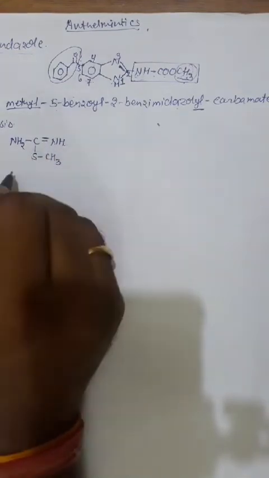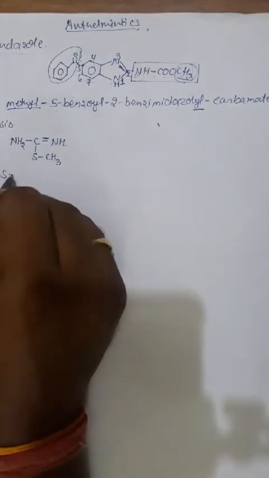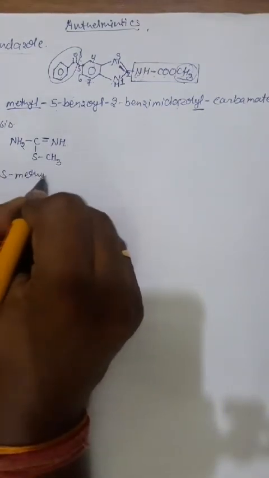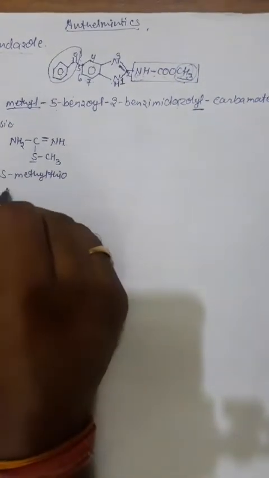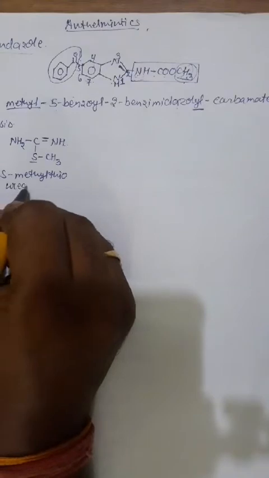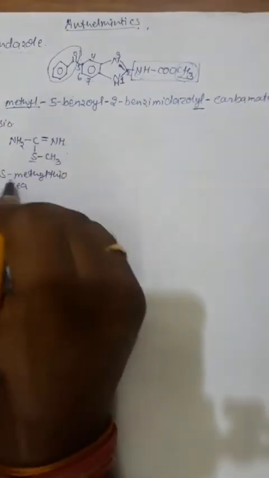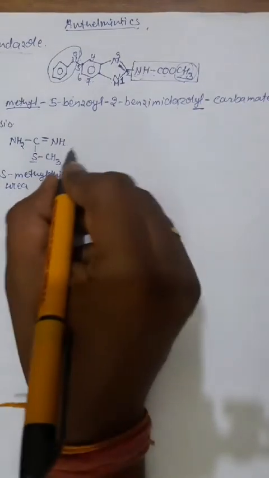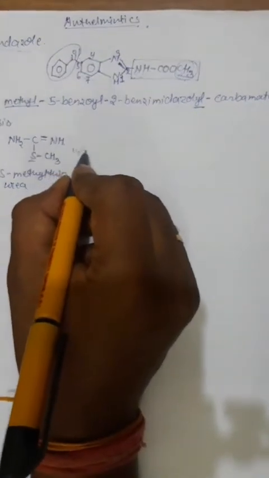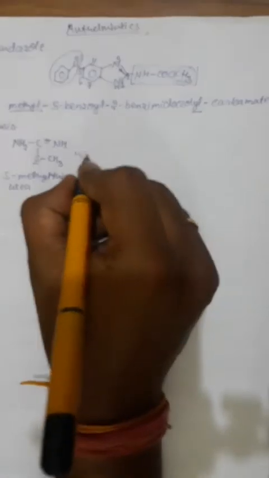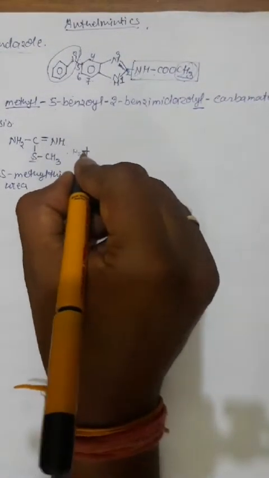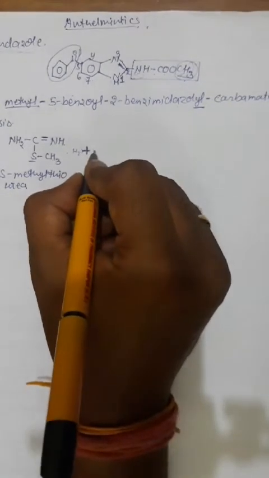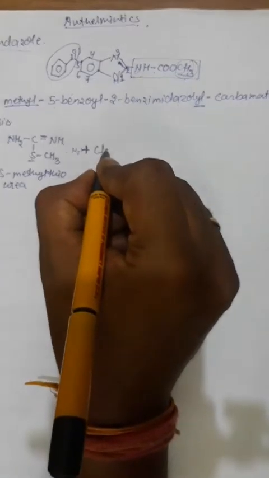So this is the structure of S-methylthiourea, and this is the thio group. It is generally taken in the form of a sulfate salt. So it is also known as S-methylthiourea sulfate if we take the H2SO4 sulfate salt of this one, but it is not required and the sulfate group will not participate in this synthesis, so we will not write it.